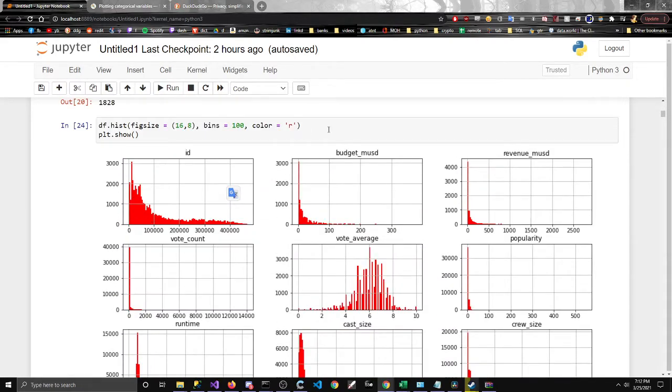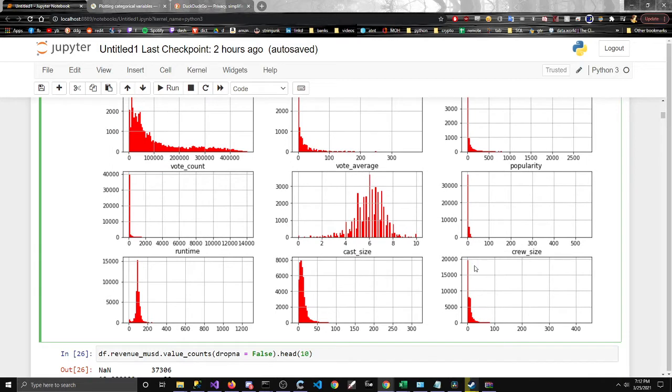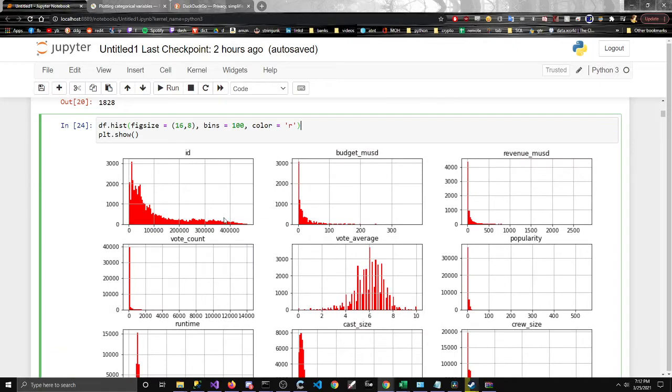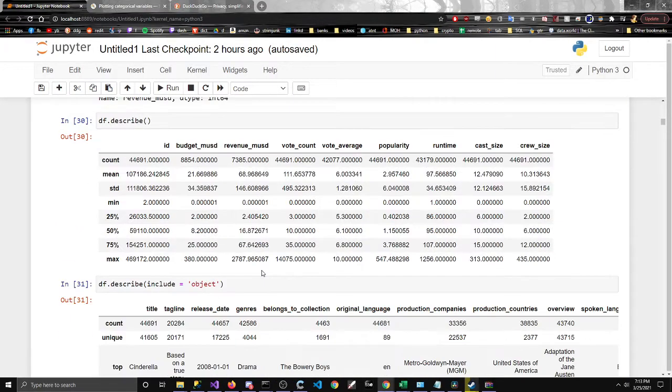This is just a rough, quick look at this histogram, where everything is approximately located. The runtime is between 100 and 200, which makes sense. Most movies are about 100 minutes or so. And the budgets, it gives you the basic idea, but it's not a solid detail-by-detail analysis. Just a rough draft.